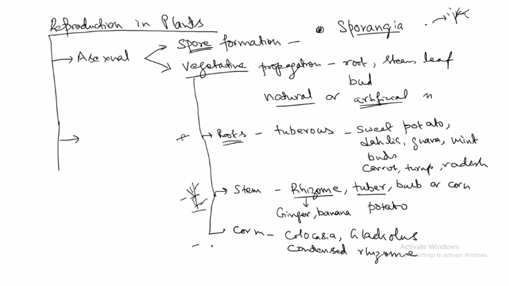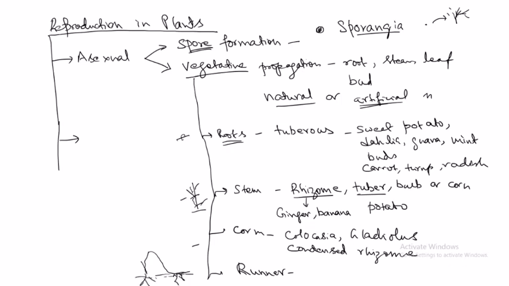Let us see another one, which is called a runner. So what is a runner? A runner is seen in plants such as strawberry and grass. We can see that the plant is almost lying prostrate on the ground. So what happens? The horizontal branches, suppose this is a plant, after growing to a certain height, that stem will come in contact with the soil, and from here again the roots will form.